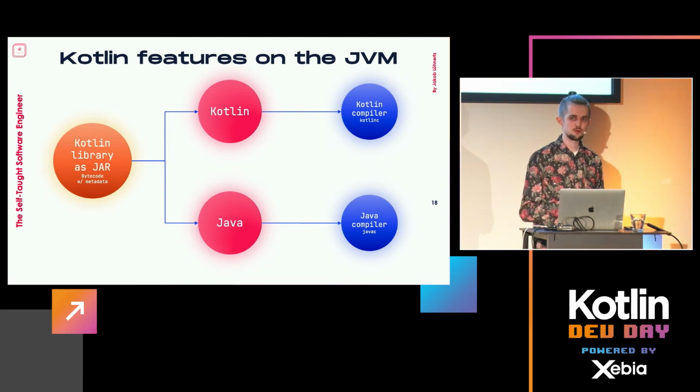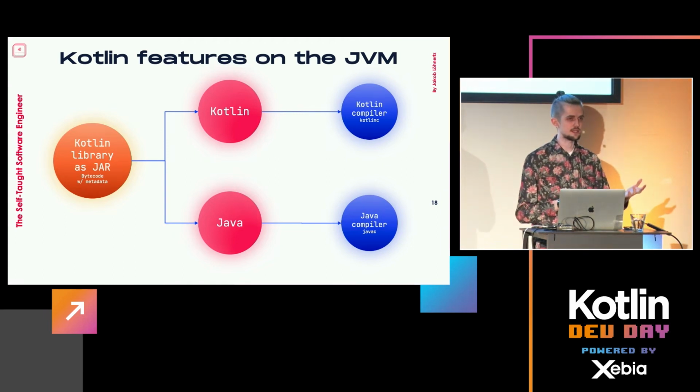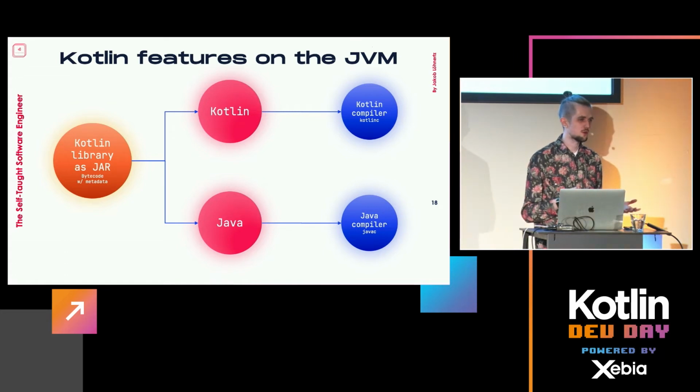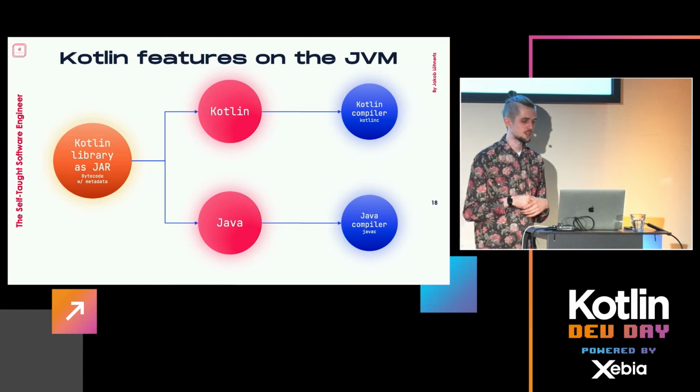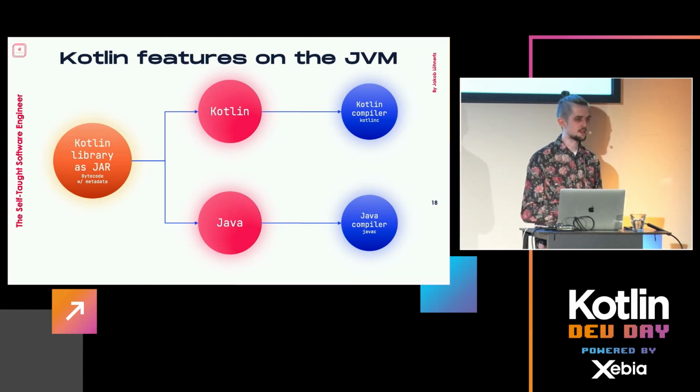Sometimes, of course, developers will add their source sets, so you still have access to the original Kotlin code, but it's not required. For some libraries, they don't add that, for whatever reason, or specifically older ones also oftentimes don't have that. What we will only have then in this case is a jar which contains the bytecode, right? With these metadata annotations. And if you think about it, there's no way of even knowing anymore that this was once Kotlin code, right? It's just JVM bytecode. There's no notion anymore that this was originally a Kotlin library.